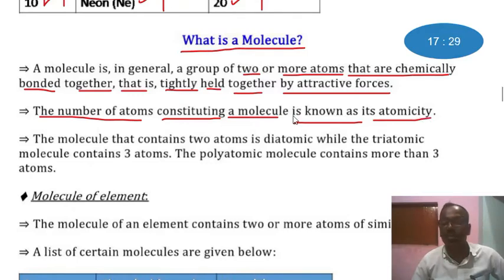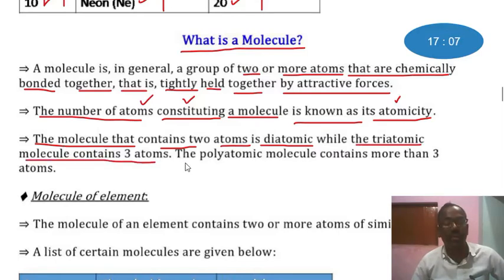Atomicity means the number of atoms constituting a molecule. The molecule that contains two atoms is diatomic, while the triatomic molecule contains three atoms. The polyatomic molecule contains more than three atoms.